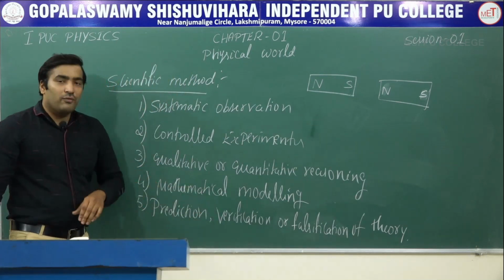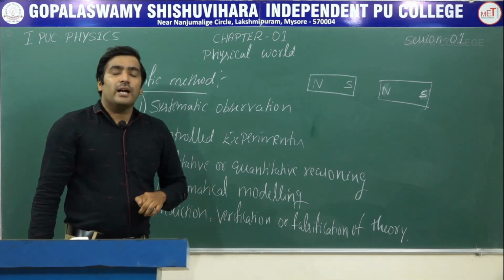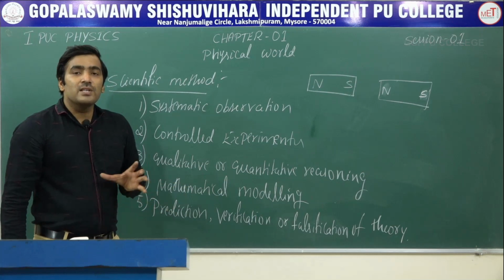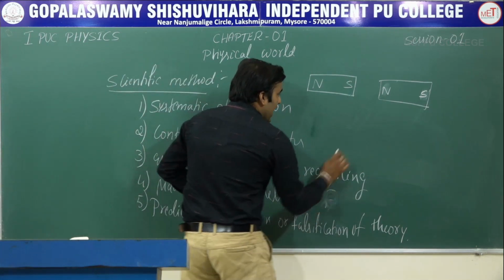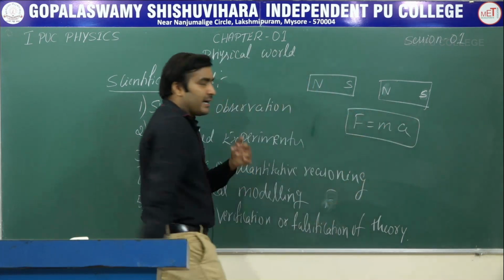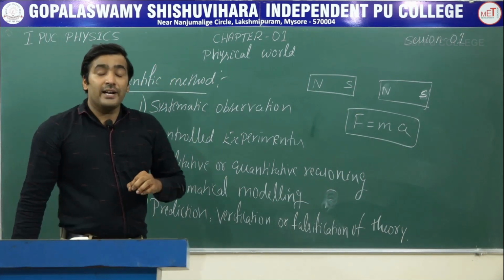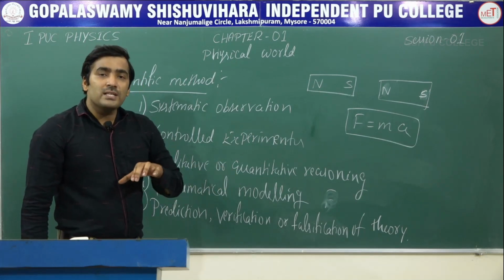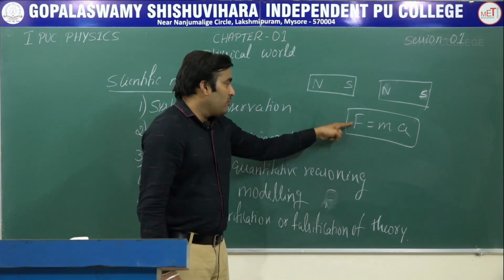Now, the fourth one is mathematical modeling. Any theory that can be accepted or proved mathematically by giving some mathematical equations, like F equals m into a. This is Newton's second law. The statement of Newton's second law is that the rate of change of momentum is directly proportional to the applied force. And what is the mathematical equation for the second law of motion?